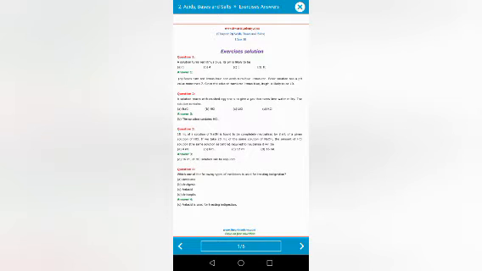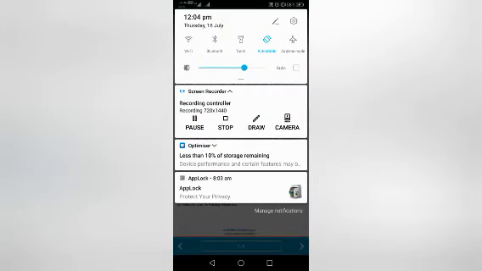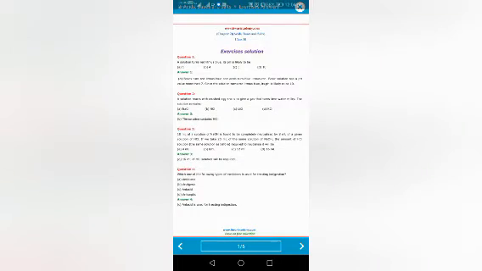As you can see, question number 1 is here. A salt turns red litmus blue, its pH is likely to be. Whenever a solution turns red litmus to blue, it is a base. You can see all the pH values: A is 1, B is 4, C is 5. All are less than 7, only D is 10, so the answer is D. So the pH is likely to be 10.